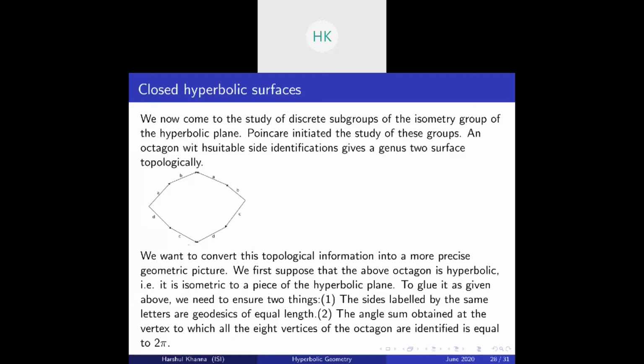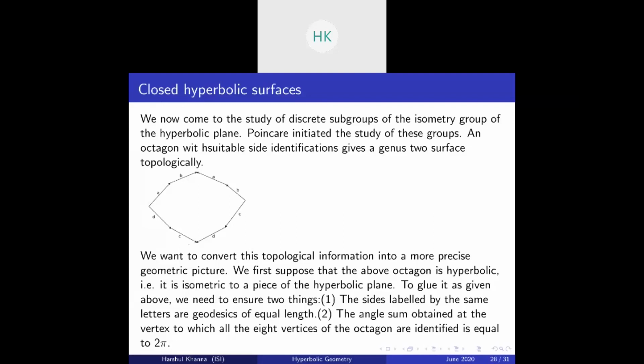So we first suppose that the above octagon is hyperbolic, because of that theorem that the universal cover is the open disk. That is, it is isometric to a piece of the hyperbolic plane. Now to glue it as given above, we need to ensure two things. First, the sides labeled by the same letters are geodesics of equal length. They have to be of equal length because only then does gluing make sense geometrically, not just topologically.